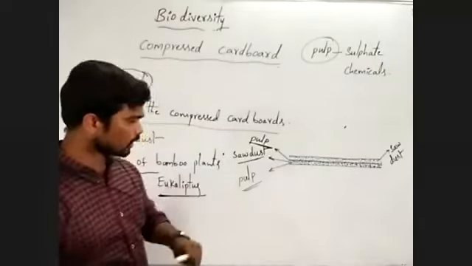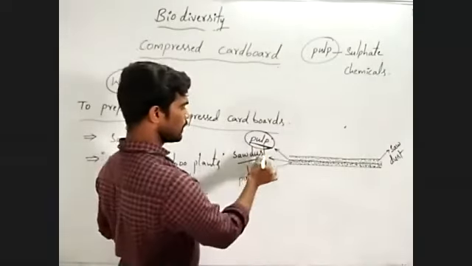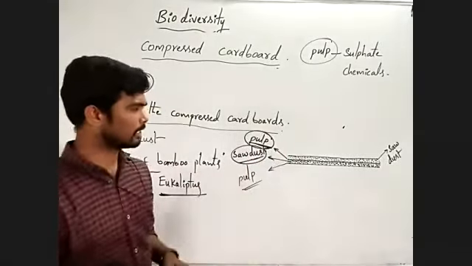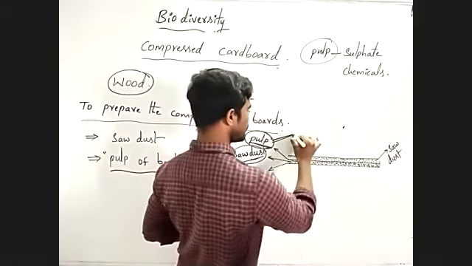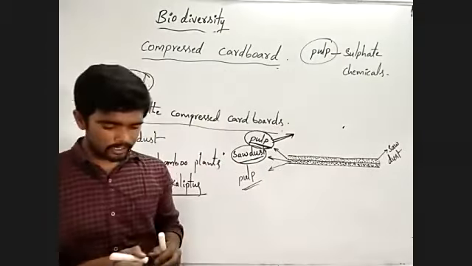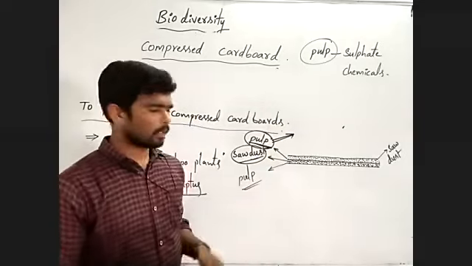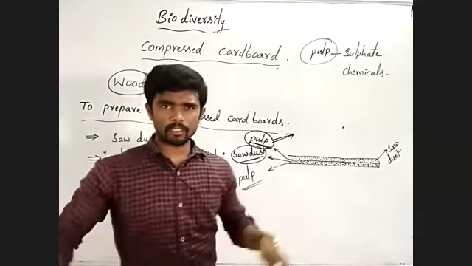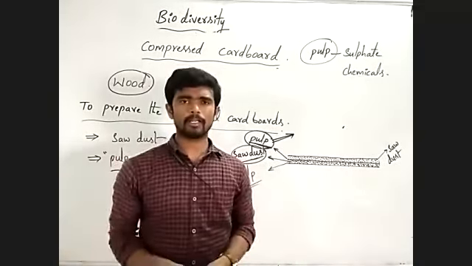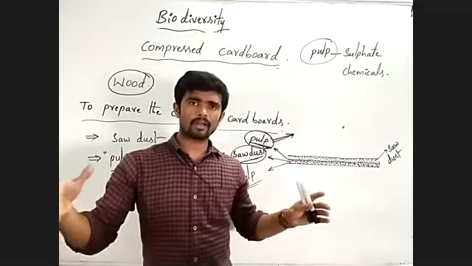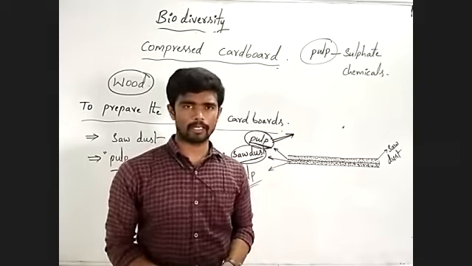In compressed cardboards, actually pulp and sawdust, these two materials are used. Actually, pulp is not collected from the large plants, big plants, or big or large stems of the plant. Listen carefully here.